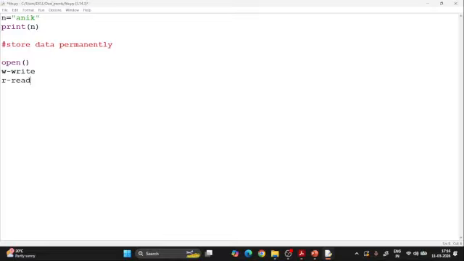So open is a function, this one thing you have to remember always, and W is a write mode. So these are called modes. Again, one question from your examinations: what is W and R? These are the modes, so we can say modes of file handling, write and read mainly. There are other modes also, so we will see that. So this is one thing you have to remember.